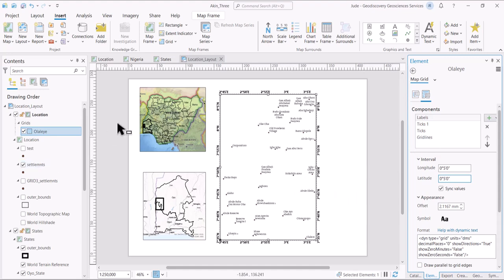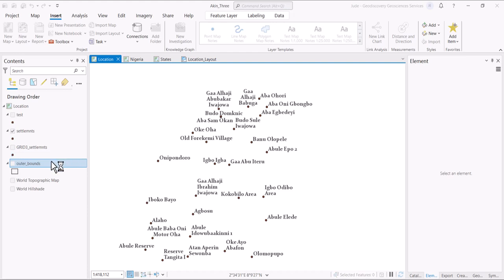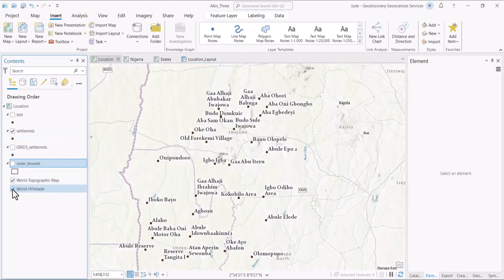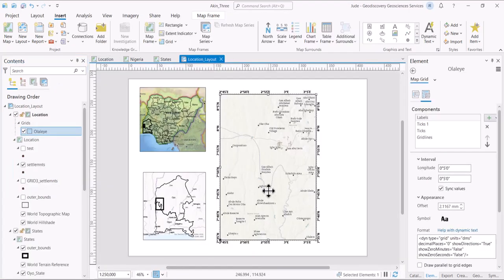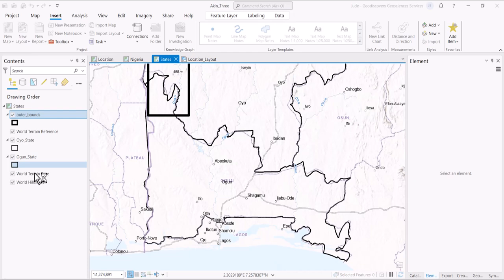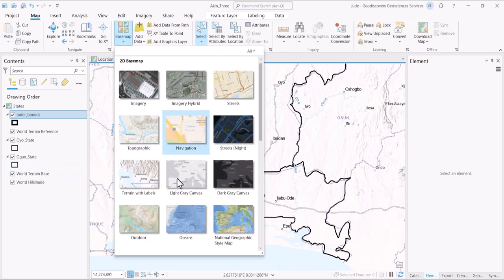Remember, from here we didn't put a base map here. So let us choose, okay, this world topographic base map is okay. It's not bad. Let's choose it. So we have all these, and if you want to make it uniform, some people like doing that. So let's do that for these two so that it will be uniform for states. Let's use world topographic for all of them.